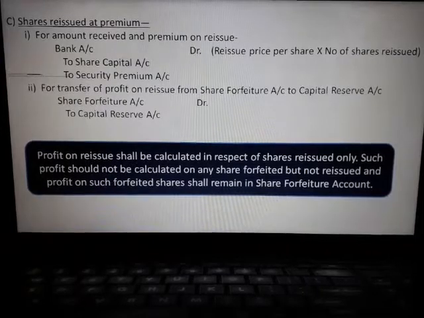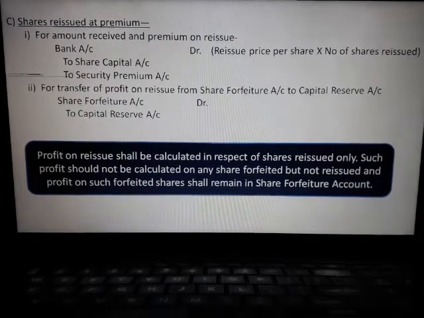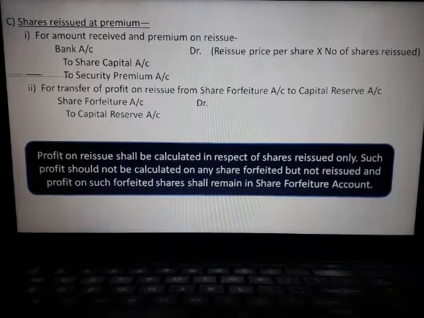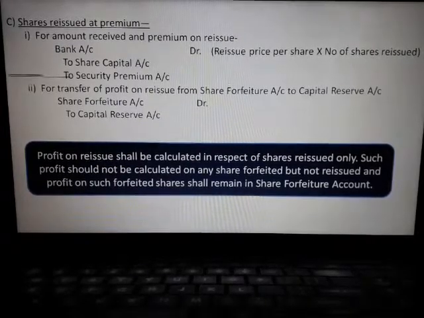Profit on reissue shall be calculated in respect of shares reissued only. Shares forfeited but not reissued, we should not calculate the profit on reissue on such shares. Out of forfeited shares, only on those shares reissued do we have to calculate the profit on reissue.